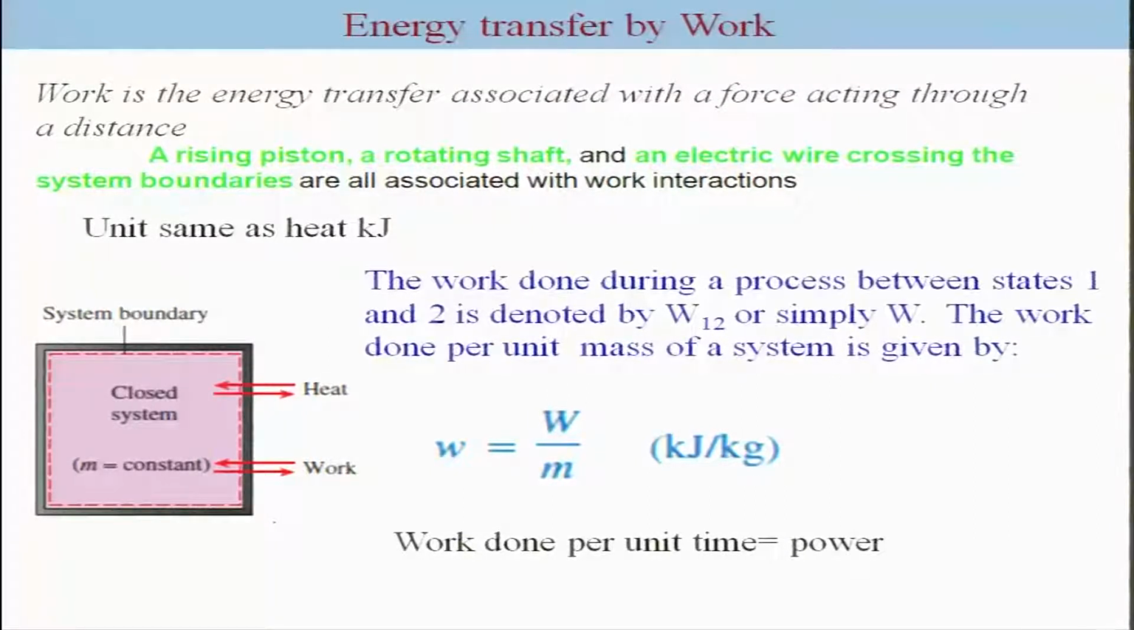Let me focus first on work. Work is basically energy transfer associated with a force acting through a distance. A rising piston, a rotating shaft and an electrical wire crossing the system boundaries are all work interactions with the surroundings. One can prove that also. Typically, the symbol we use for work from state 1 to state 2 is W12, or simply W. Sometimes we use small w to represent work done per unit mass. Work done per unit time is of course power.